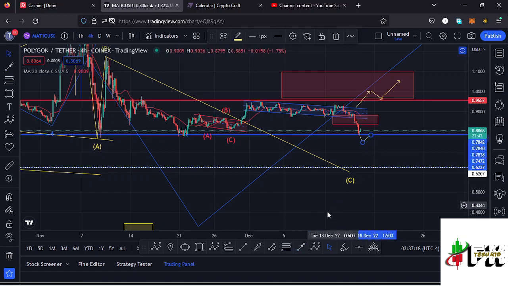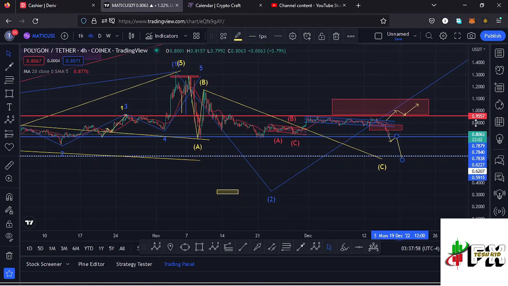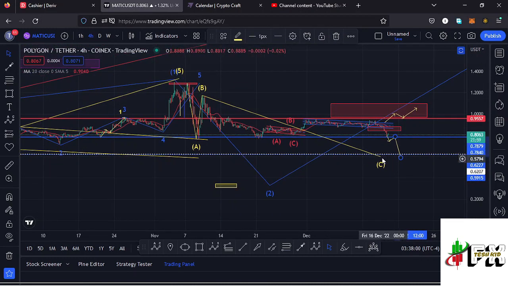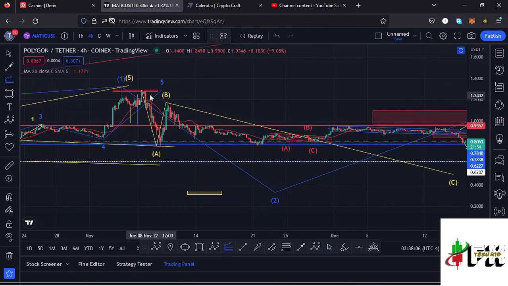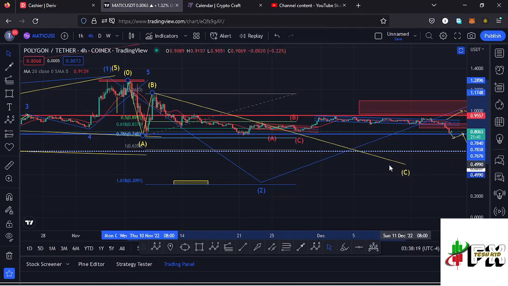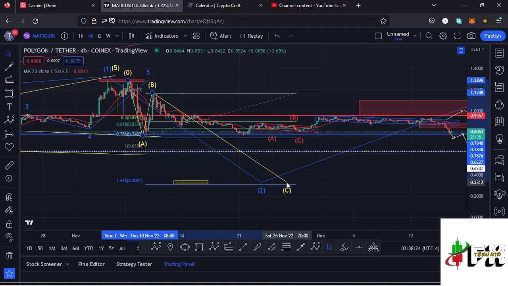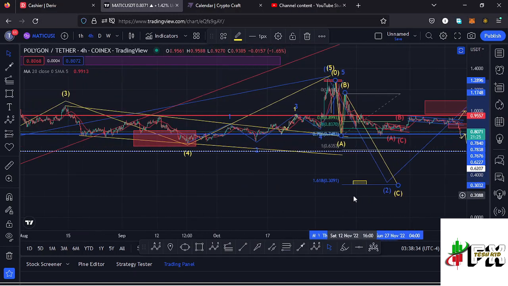Once we see a retest, which is a success, continue pushing even lower, losing other key areas of support, and also sketching out a minimum target area to the lower side in the formation of this wave C using a trend-based Fibonacci, connecting it from the high of that wave A to the low of the wave A, then dragging the fibs to the high of that wave B. That gives me a minimum target area to the lower side in the formation of that wave C back to the fib level 1.618, and that is at around the $0.3091 mark, and that is the minimum that I would expect that wave C to the lower side to do to fully maximize the formation of that second wave. So let's be patient and see how that plays out.